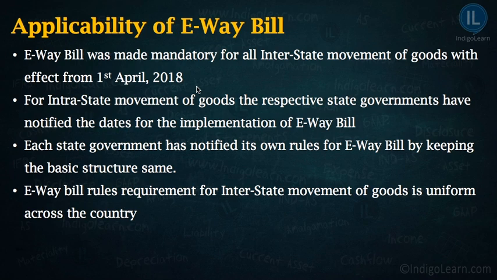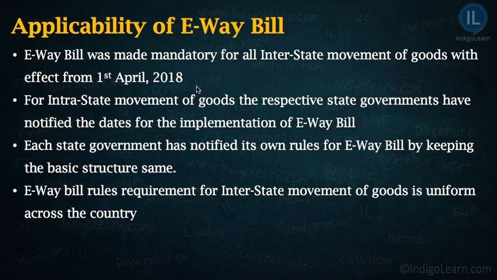of goods. However, the other kind of movement of goods is the intrastate movement of goods. That means when I am moving any goods within the same state, suppose I am transferring certain goods from, say, Kolkata to Howrah. In that case, since both Kolkata and Howrah are part of the same state, West Bengal, it will be regarded as intrastate movement of goods.